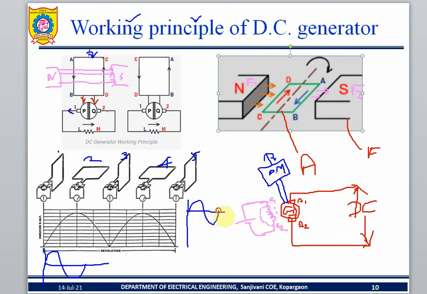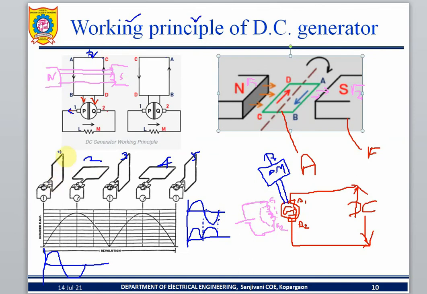When AC output is produced, I use the rectifiers. So my AC output is converted into DC. How? Pulsating DC. See, this is a DC waveform. How is this waveform produced?